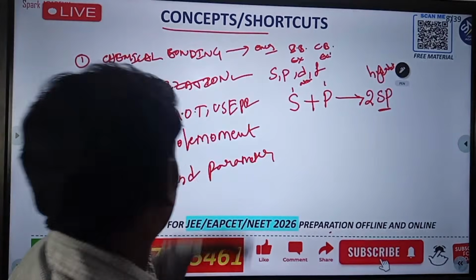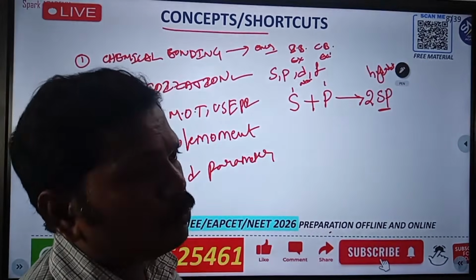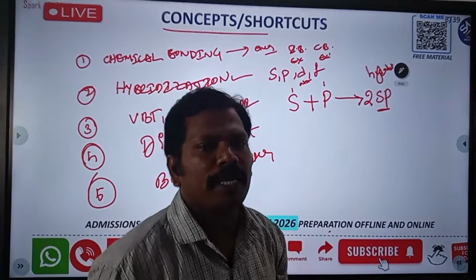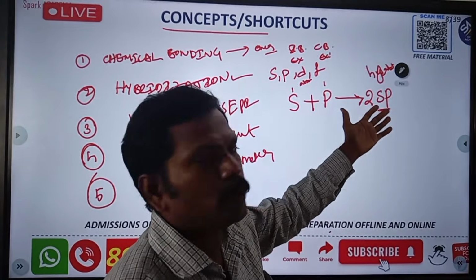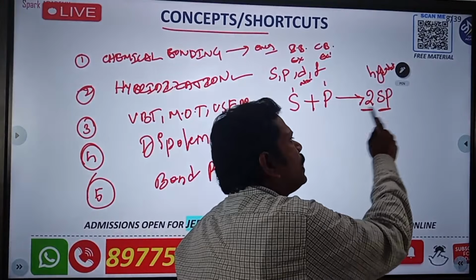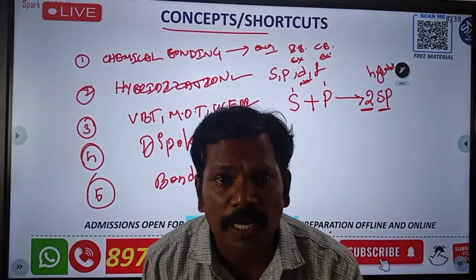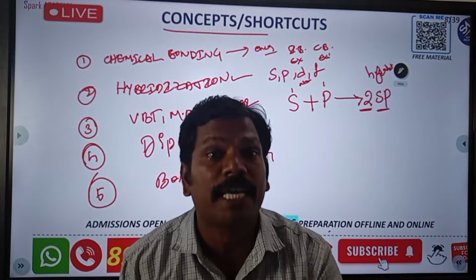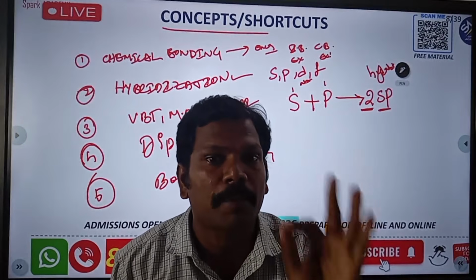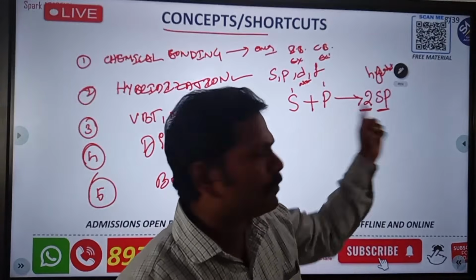Yes, very good. So how do sp orbitals form? One s orbital and one p orbital are involved. This is going to be two sp orbitals. See how many hybridized orbitals there are? The number of hybridized orbitals is equal to the sum of the atomic orbitals. So please remember this one: 1 plus 1 gives 2.